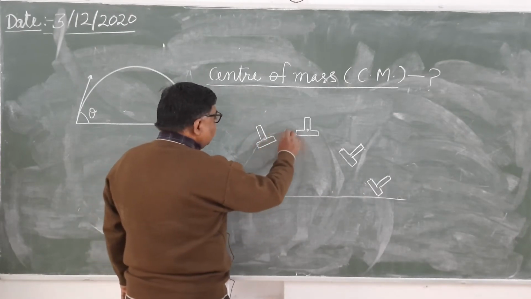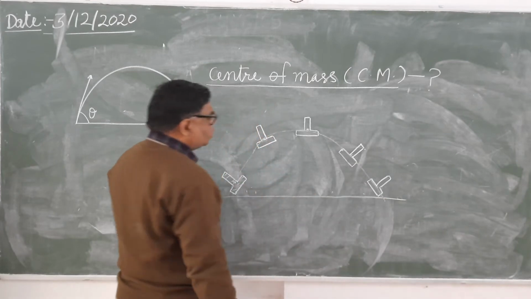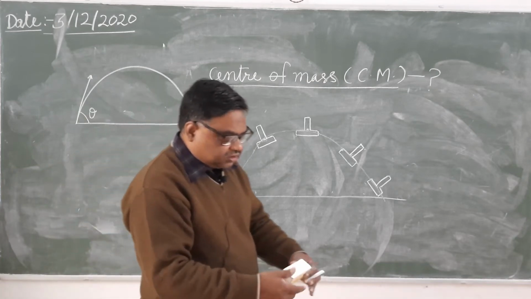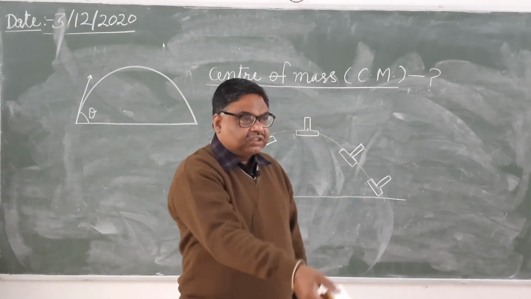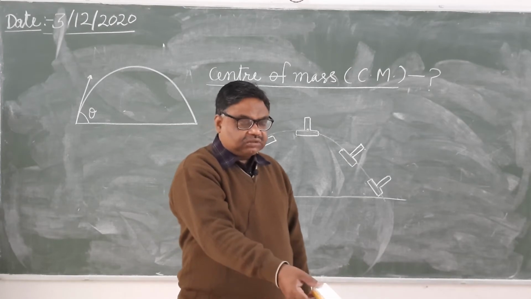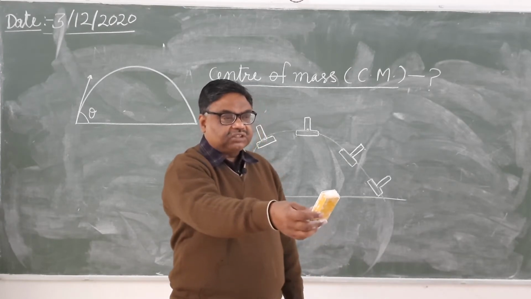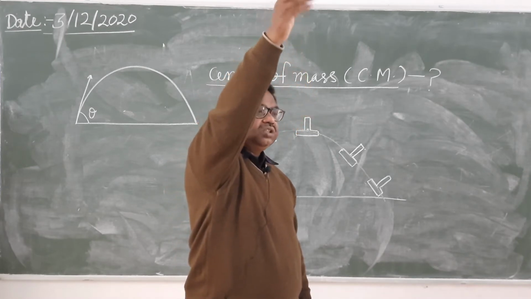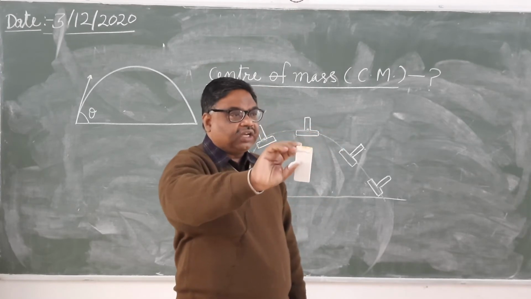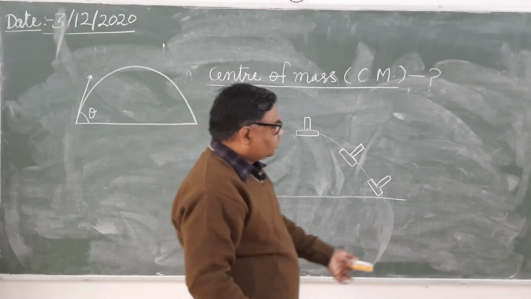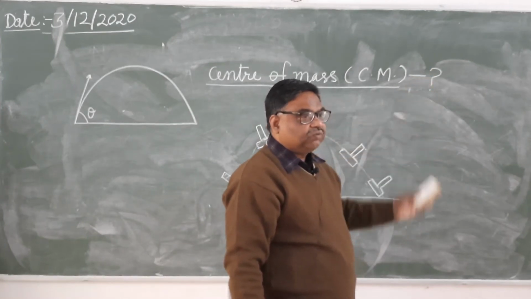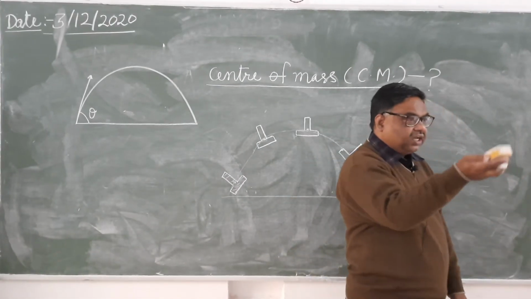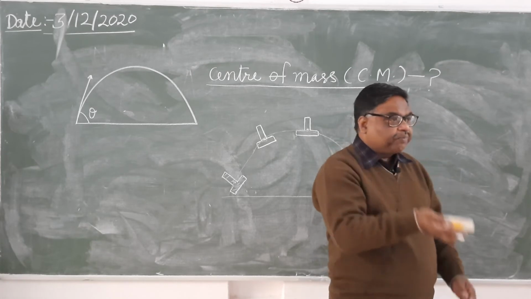If you join the positions, then it will be a projectile motion. Similarly, if you take this chalk or this duster and throw it vertically, it goes up in this way. Here its position is this. Here it becomes this. Here it becomes this. It is rotating. But if you see the center of mass, its motion will be vertical. You have thrown it vertically upward.